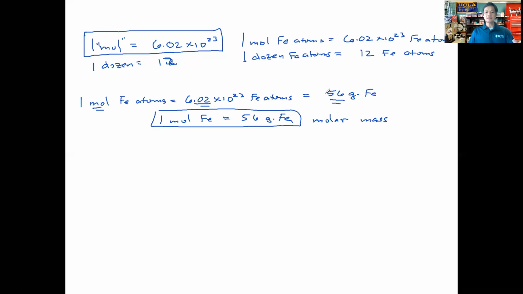Okay, so that's the nice thing about what we do here in science and in chemistry, is that there are these repeatable patterns that will come up again. Okay? All right, so that's our molar mass. So the molar mass then is defined as the mass of 1 mole of an atom.